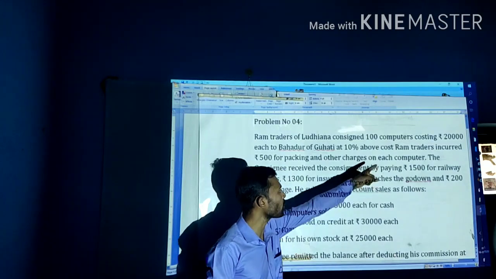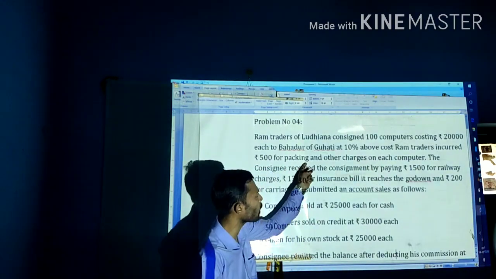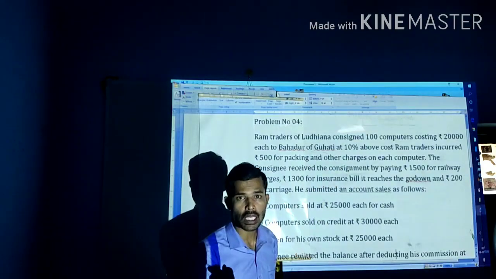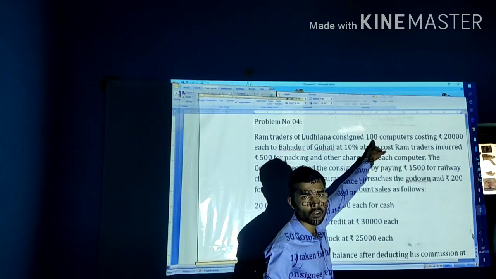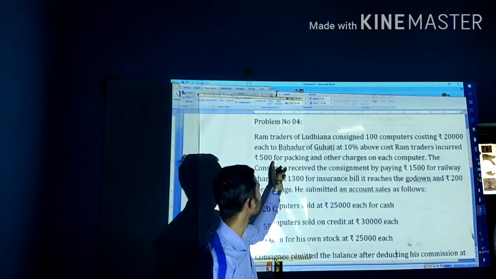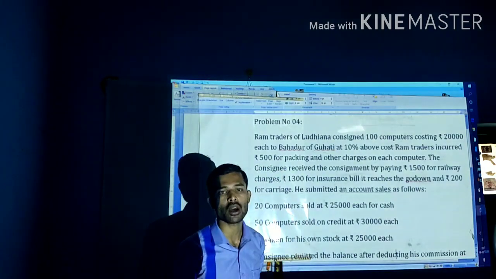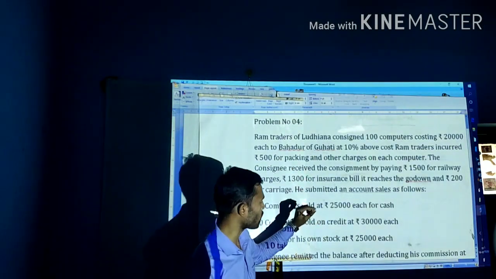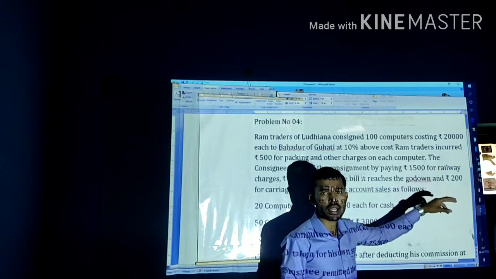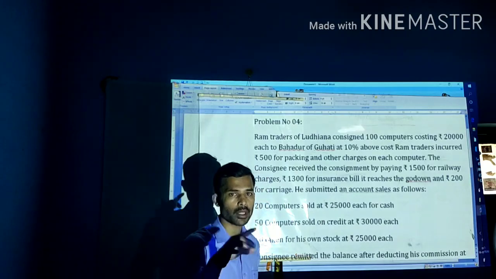Here, Ram Traders is incurring non-recurring expenses in the form of packing and other charges, rupees 500 for each computer. Number of computers is 100 and per computer the non-recurring expense is 500. Then the total non-recurring expenses of the consignor is how much? 50,000.